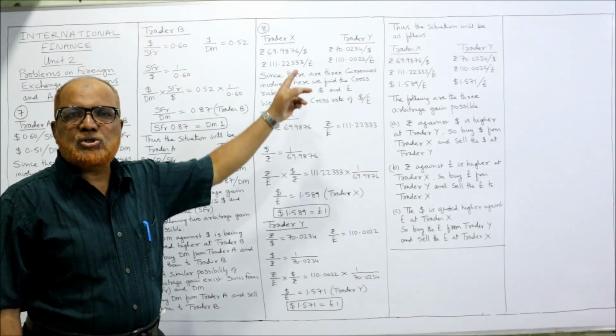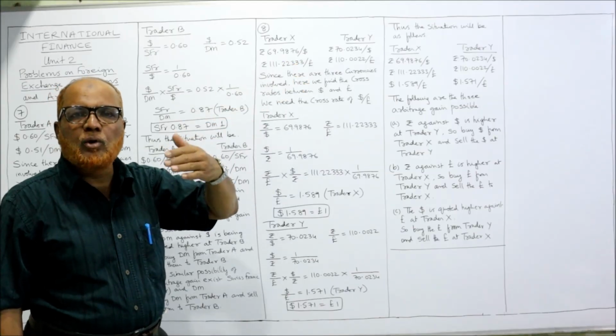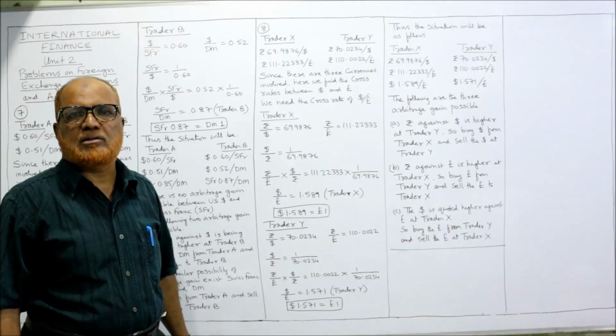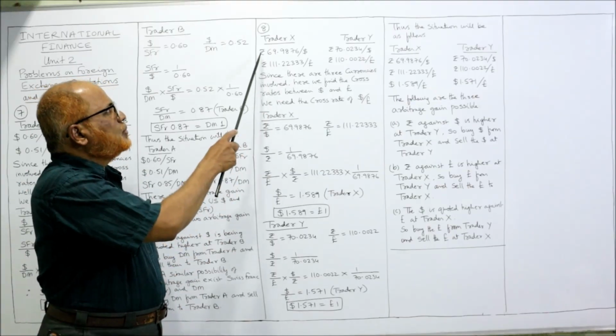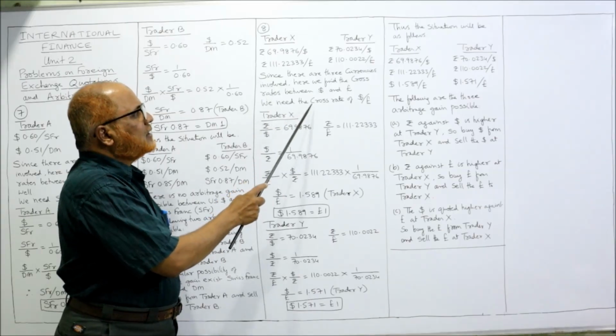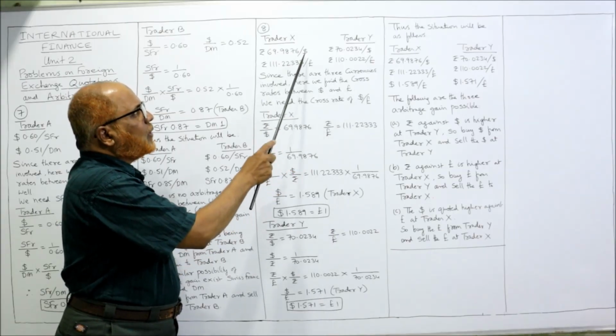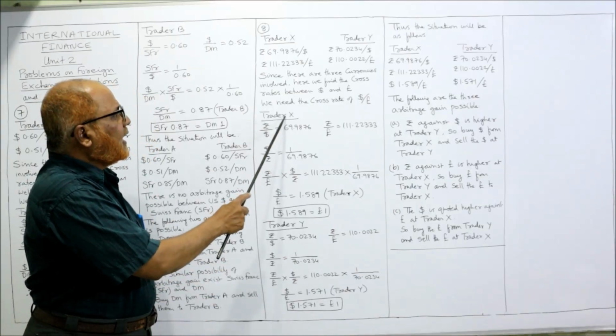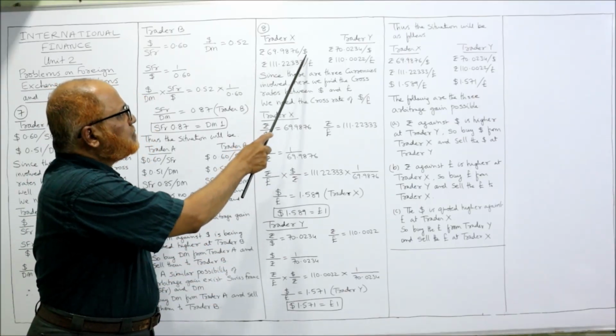By using these two quotations and by removing the common currency, we can find out the cross rate. The common currency is rupees. We cancel rupees, right? So we need the cross rate of dollar per pound. This dollar per pound we need, right? Now trader X, two quotations are given, rupees by dollar.